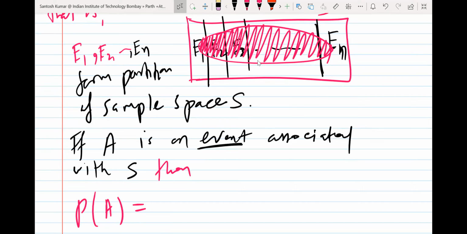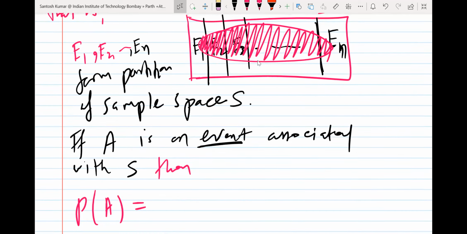Number of A by sample space. That is the correct formula, but actually in the figure you can decide how we can find it.